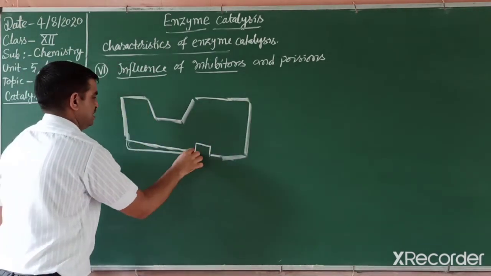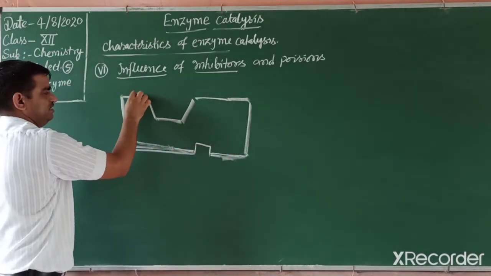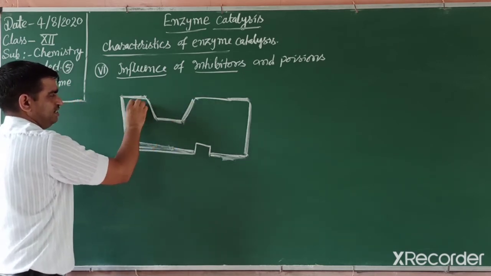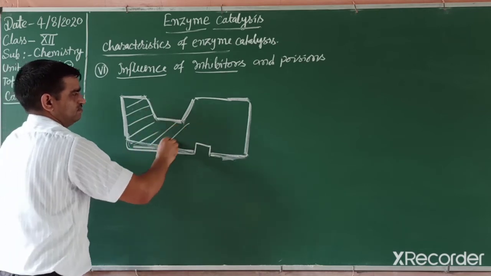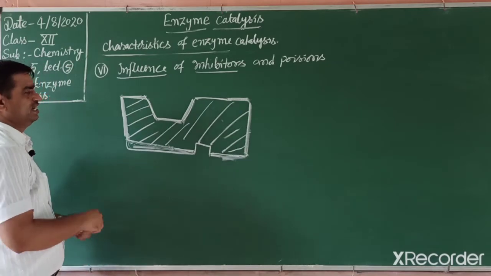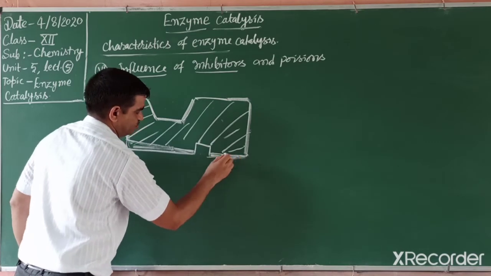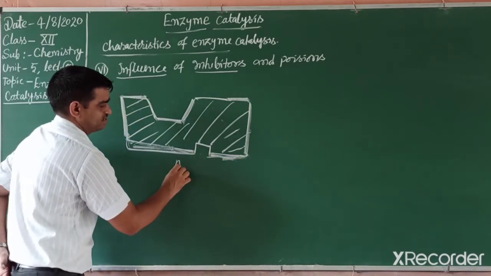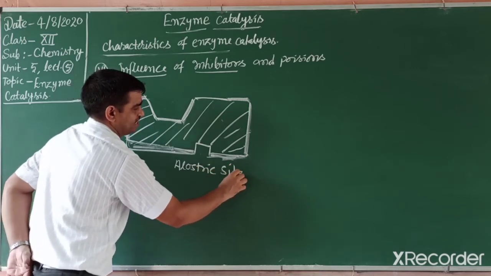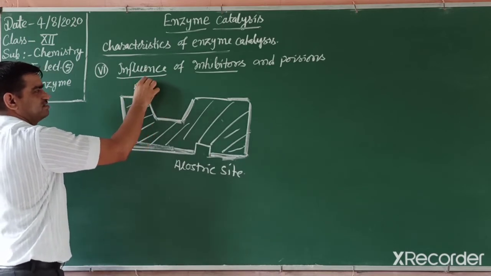Students, enzymes are like this. That one is the enzyme, and these are the active sites. So this is the enzyme area, and there are two types of sites. One is the active site. At the lower side, at the bottom, is the allosteric site. This one is the allosteric site in the enzyme, and the upper side is the active site.